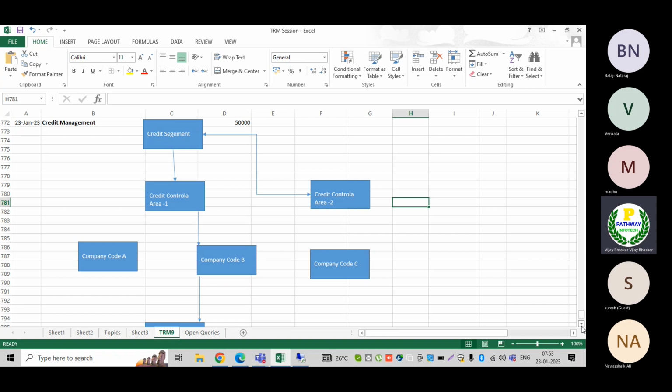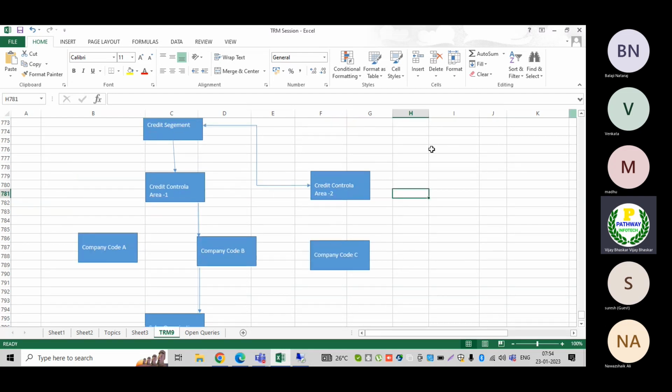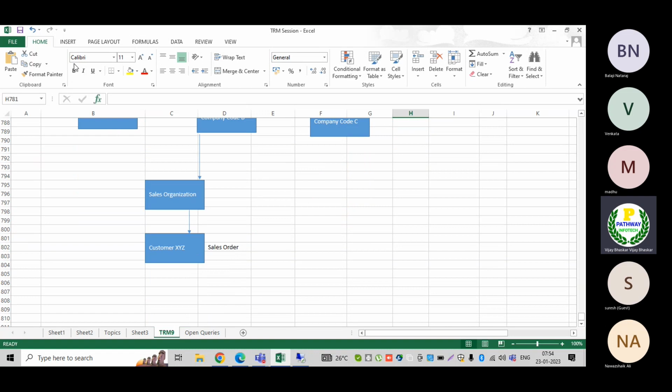Customers are created with the help of the sales organization, which is assigned under the company code. One credit control area can have multiple company codes, and one credit segment can have multiple credit control areas. We need to understand this logic so that it will be easy to understand FSCM credit management.